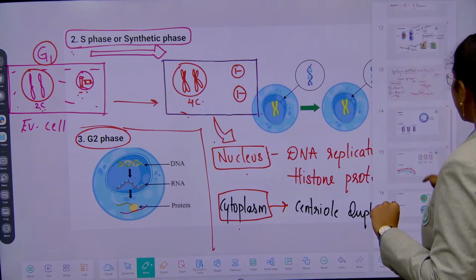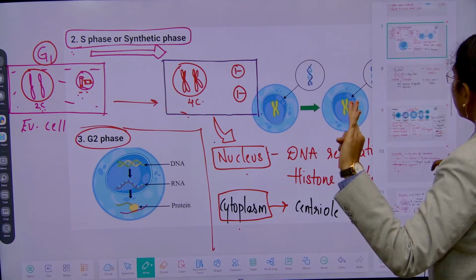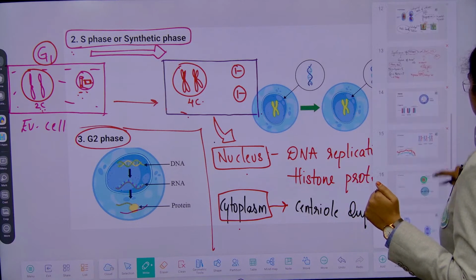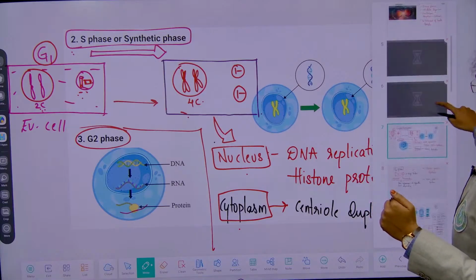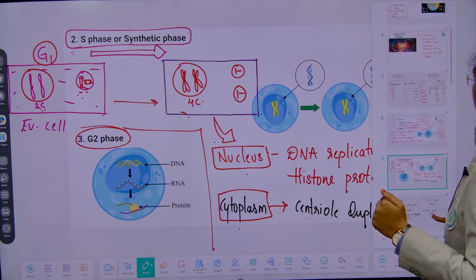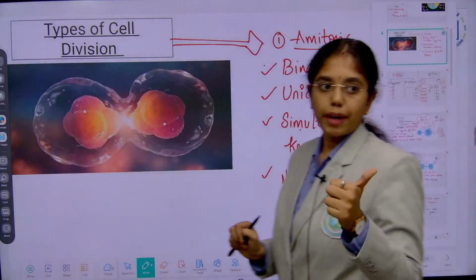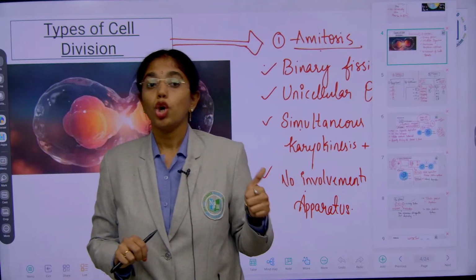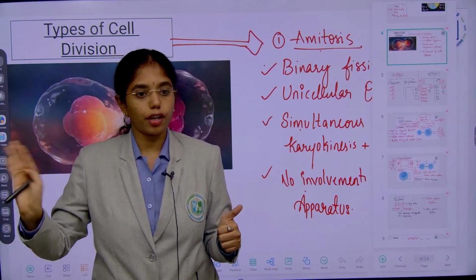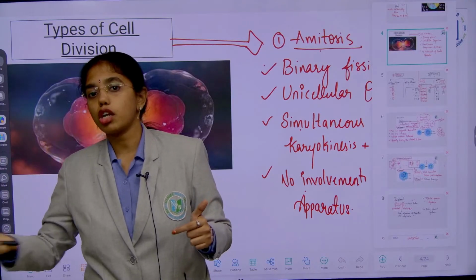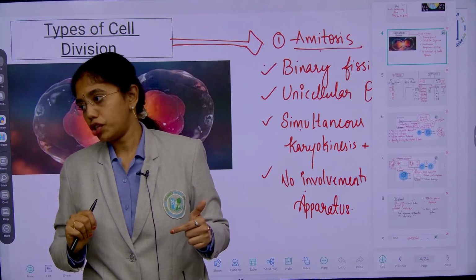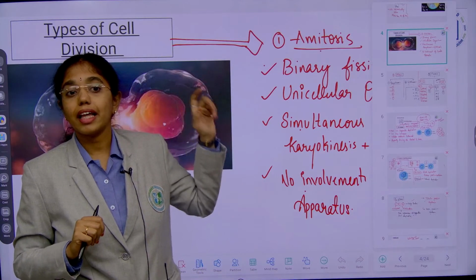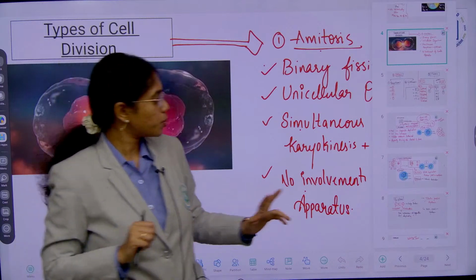Before entering into karyokinesis, we have learnt 3 types of M phases. What are they? Mitosis, amitosis and meiosis. Amitosis happens in what type of cells? Unicellular cells, be it prokaryotic or eukaryotic. Amitosis is also addressed as what? Binary fission. It is addressed as amitosis because there is no involvement of spindle apparatus or spindle fibers.